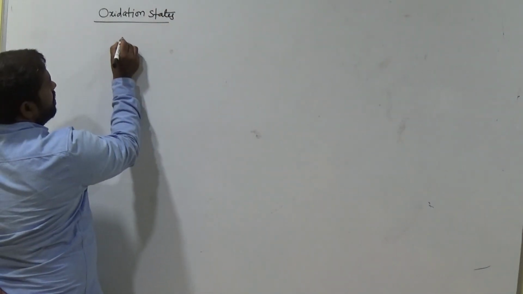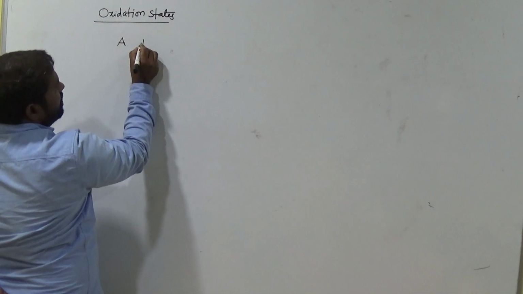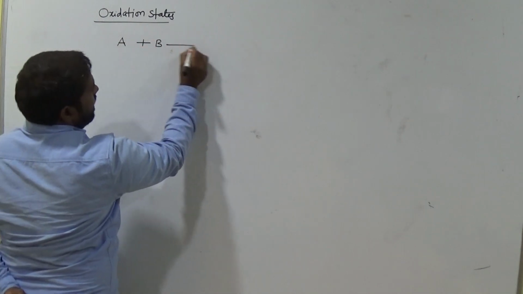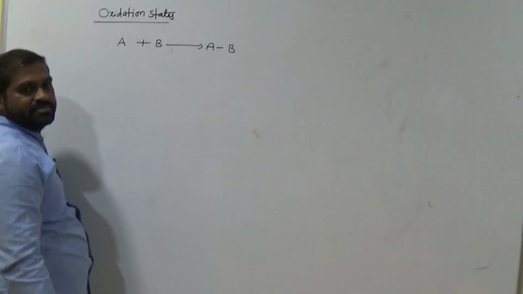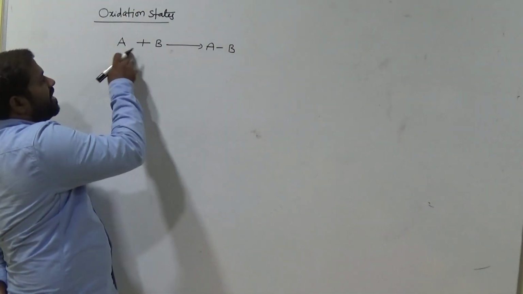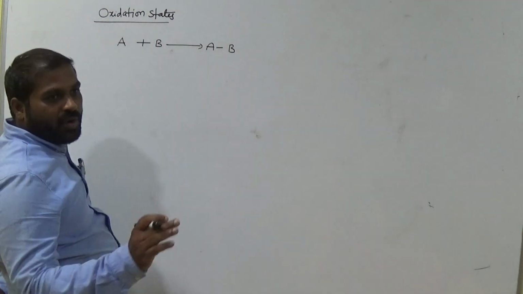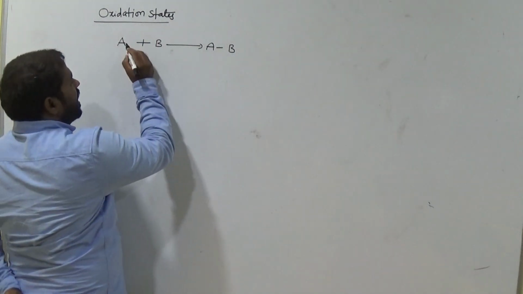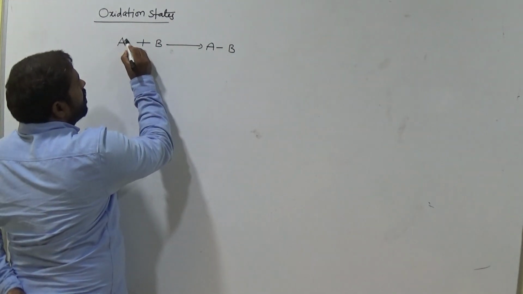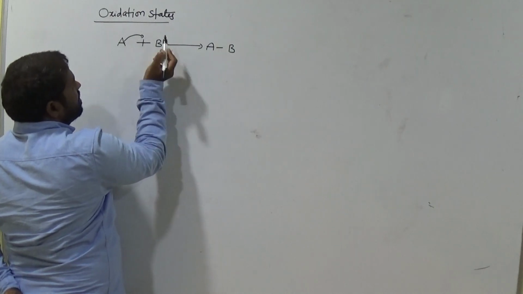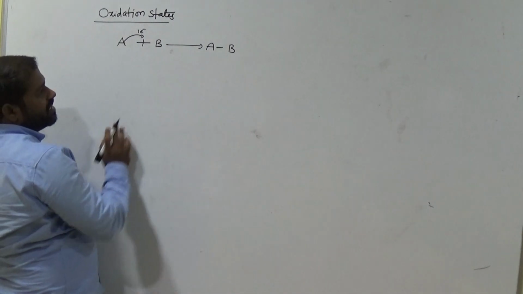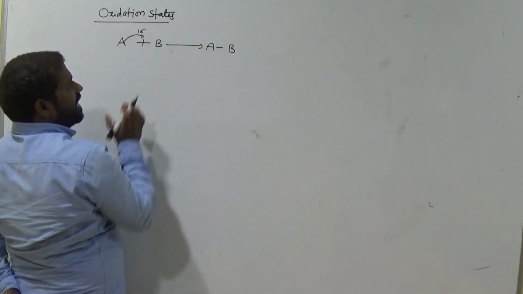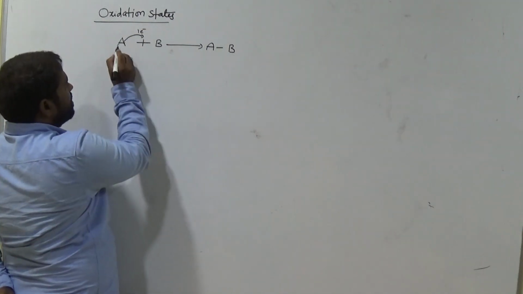Now A would like to interact with B, and it gives an AB bond. That means the reaction between A and B. Suppose here this A donates 1 electron. How many electrons? 1 electron to the B. This B gains that electron. Simple here.